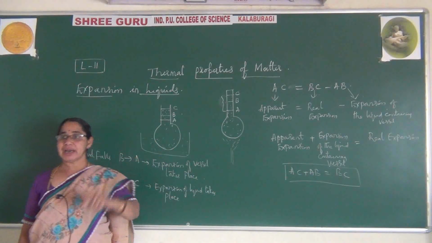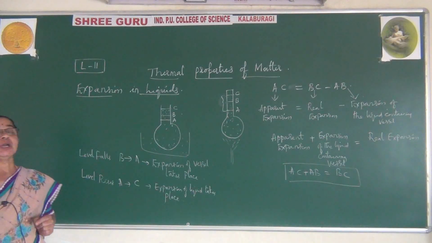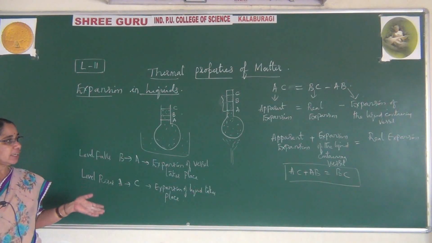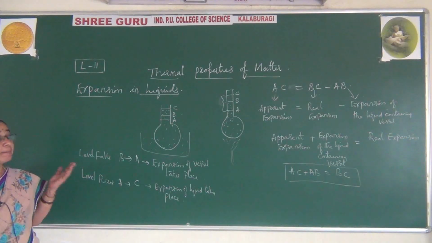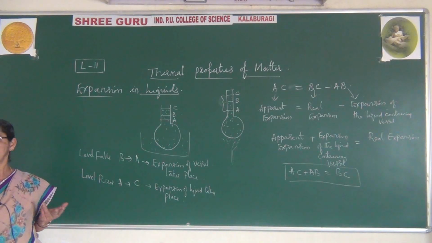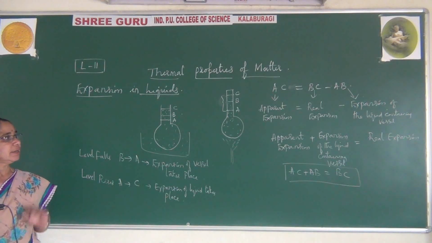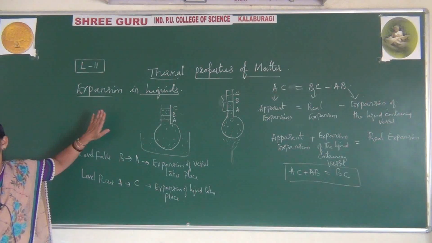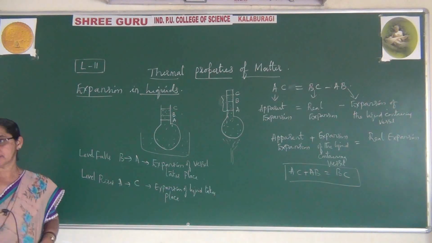For this we have the condition where you can also learn about coefficients of expansion, that is coefficient of real expansion and coefficient of apparent expansion. For that we have one formula. I just give that formula. You need not derive that. You just remember that, that is enough. So using that, let us solve some problems when you come across any of the questions.